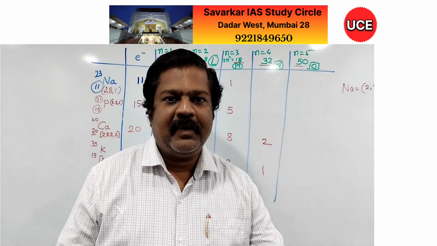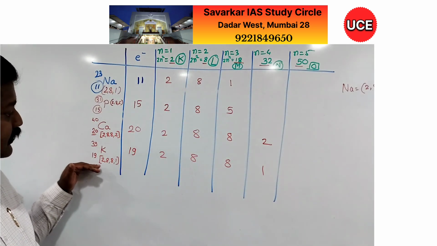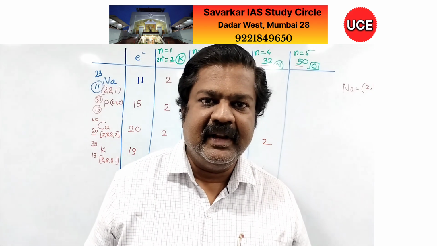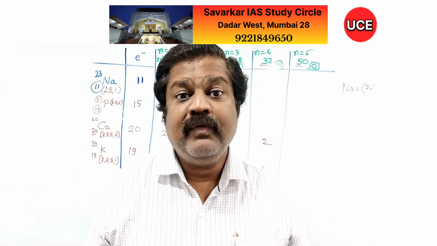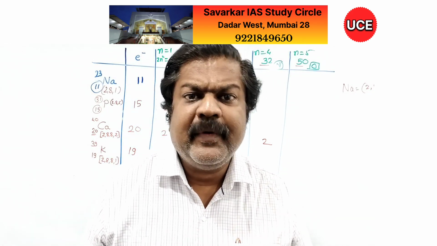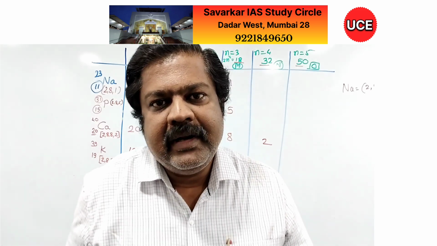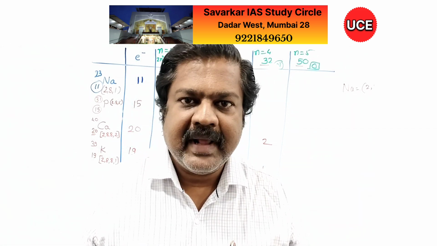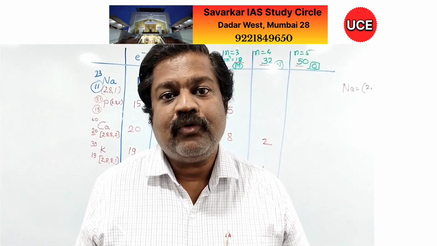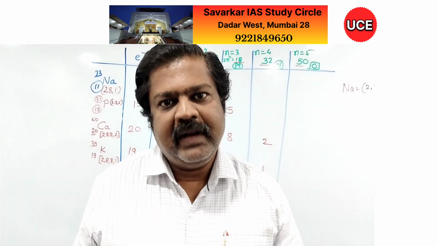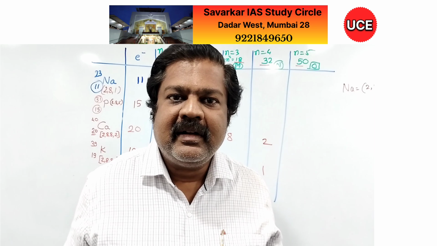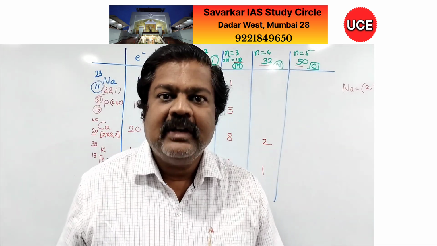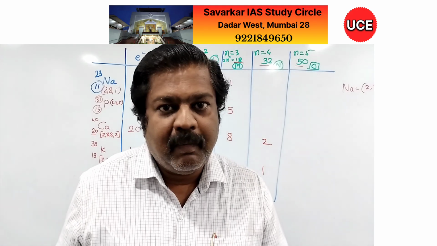These electronic configurations are used only up to here. Suppose scandium is the next element, atomic number 21, how are we going to assign? And like that various questions are there. This can be solved by the next principle given by Niels Bohr, that is called the Aufbau principle. With the help of the Aufbau principle, we can certainly answer all these questions. So let us check the Aufbau principle now.